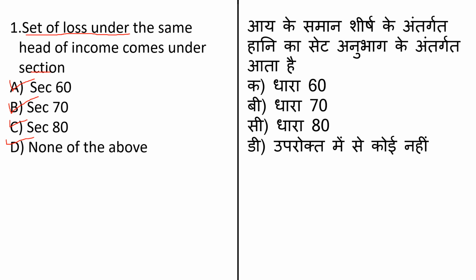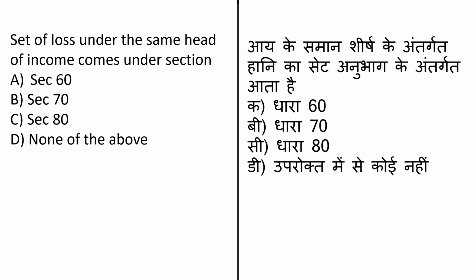It allows a maximum deduction of rupees 1.5 lakh every year from the taxpayer's total income. The benefit of this deduction can be availed by individuals and HUFs. If you work under a CA or a tax consultant, you will know that we use section 80C for tax saving. Set off of losses under the same head of income comes under section 70. That means the answer here will be option B.